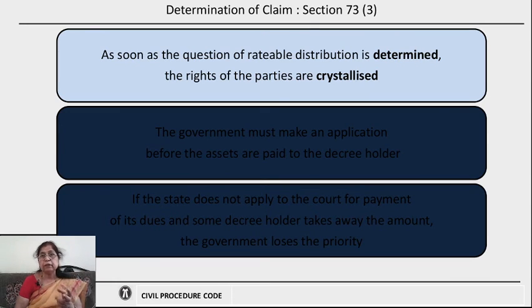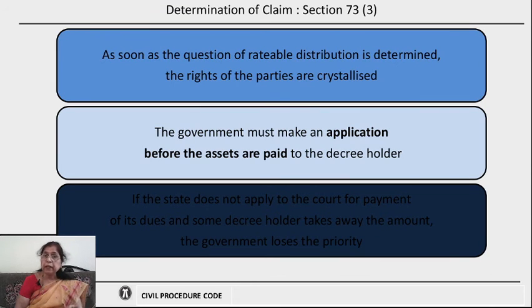Now, section 73 subclause 3 says that government rights will not be affected. The powers of the government or the rights of the government shall not be affected. That means, now one question is that, as soon as the question of rateable distribution is determined, the rights of the parties are crystallized. That means, once the court determines which parties are entitled to claim the priority or get the rateable distribution of their assets, their rights are crystallized.